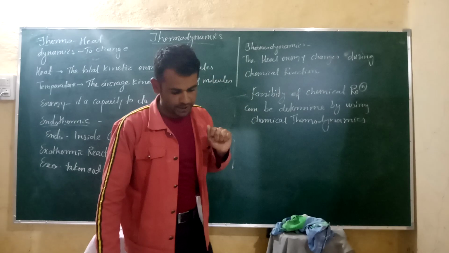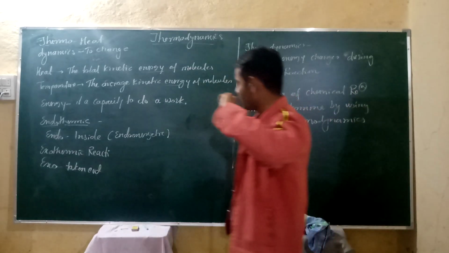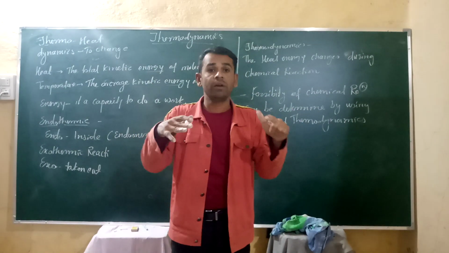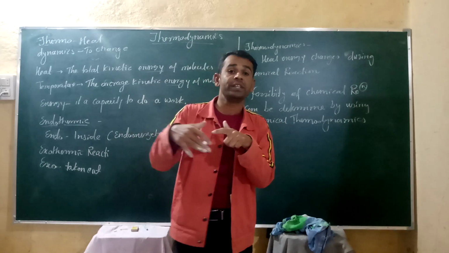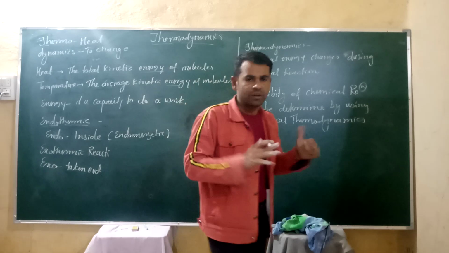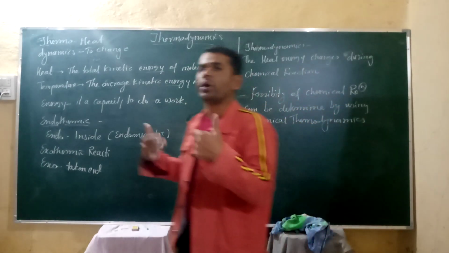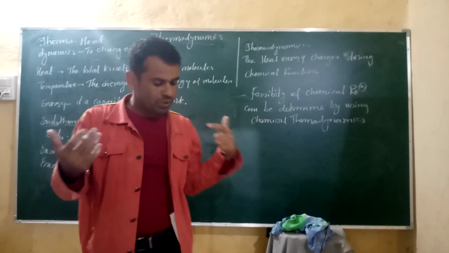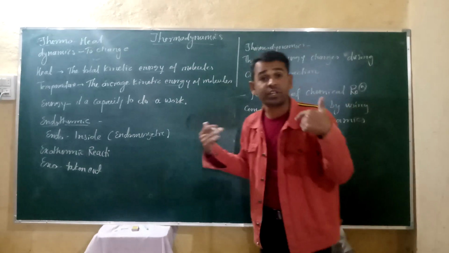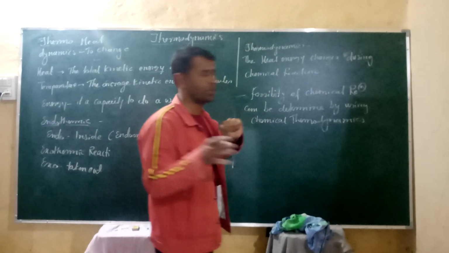The feasibility of a reaction can be determined by chemical thermodynamics. Particularly, we have to learn about the energy changes, how energy changes during a chemical reaction. There are certain objectives of chemical thermodynamics: how a reaction takes place, and how much product is formed. The main objective of thermodynamics is the feasibility of a reaction.